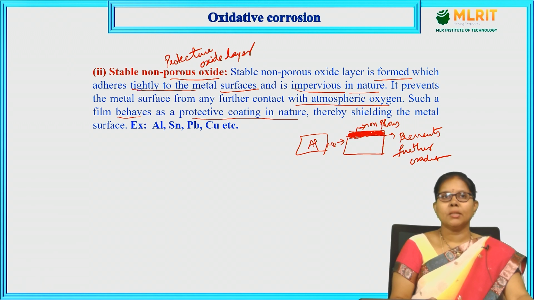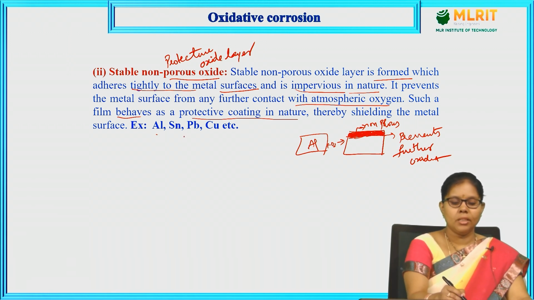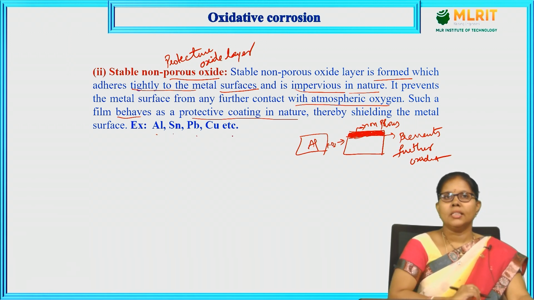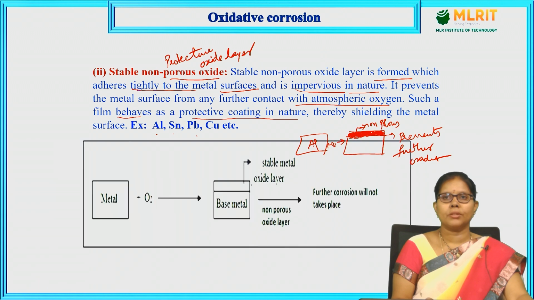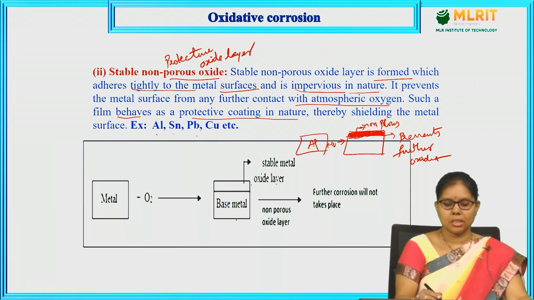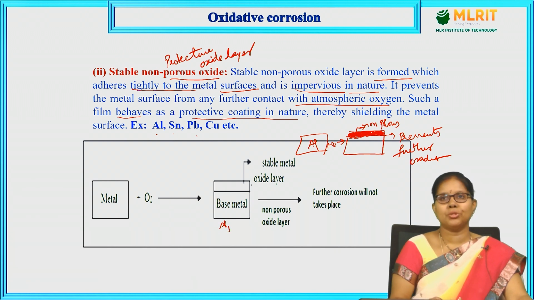thereby shielding the metal surface. So, aluminum, tin, lead, copper, these are the metals which form an oxide layer which is non-porous and protective, and does not allow further corrosion. Metal plus oxygen gives base metal oxide. What is meant by base metal? The metal we have chosen, aluminum, is a base metal. Aluminum, tin, lead, copper form a stable, non-porous oxide layer. Further corrosion will not take place in case of a stable non-porous oxide layer.